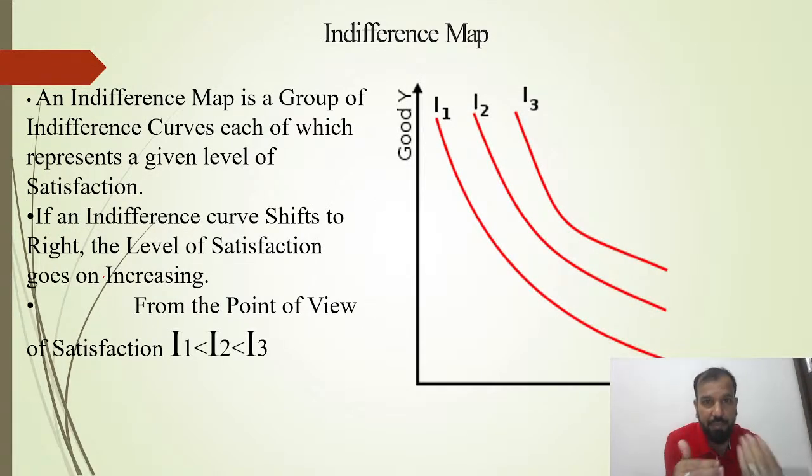Whenever we have a group of indifference curves, that is called an indifference map. If an indifference curve shifts to the right, that means the level of satisfaction goes on increasing. A question might ask, if the indifference curve is shifting to the left, what does this mean? That means the level of satisfaction is decreasing.